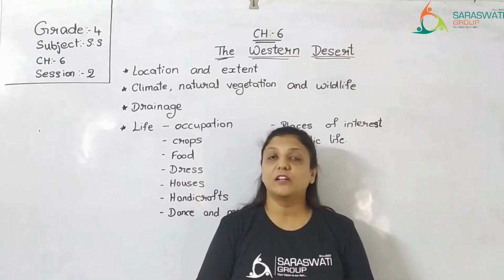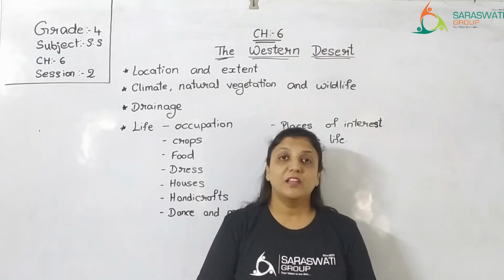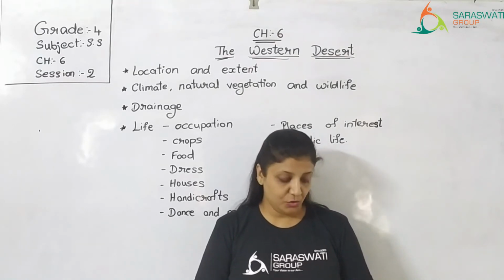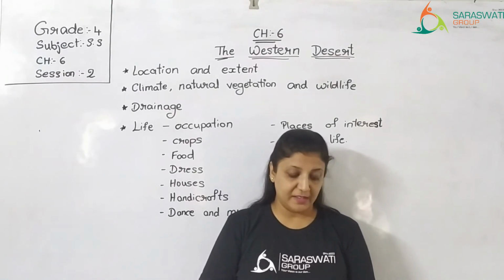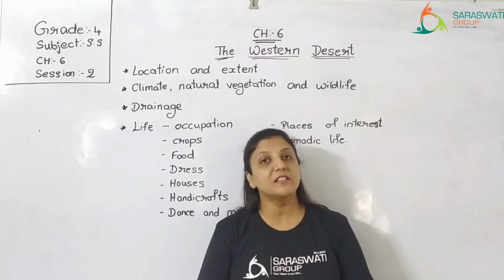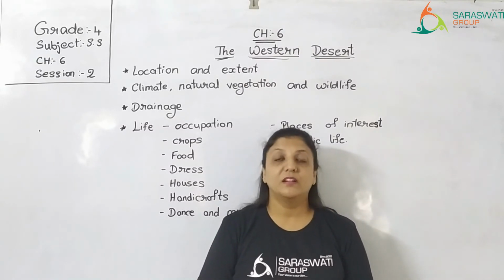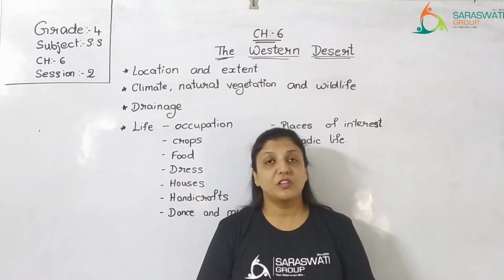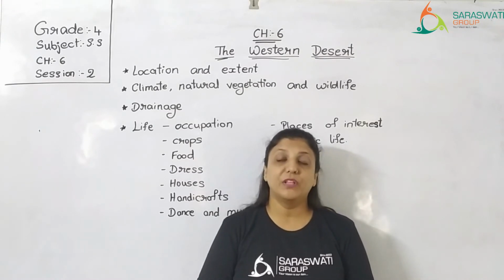Most of the food item they prepare is made up of gram flour. It is used to prepare some of the delicacies of Rajasthan. Delicacies means delicious food which normally people prepare when the guests come. So these delicacies are prepared with gram flour.